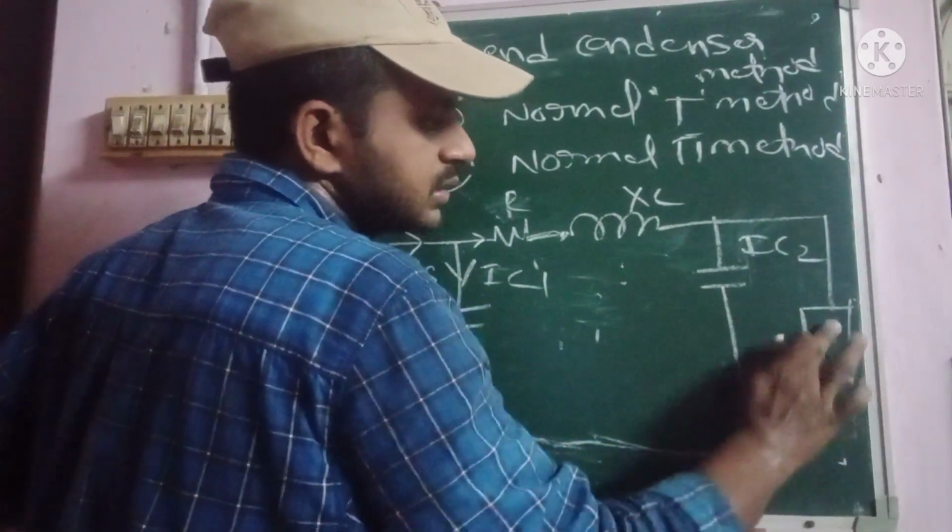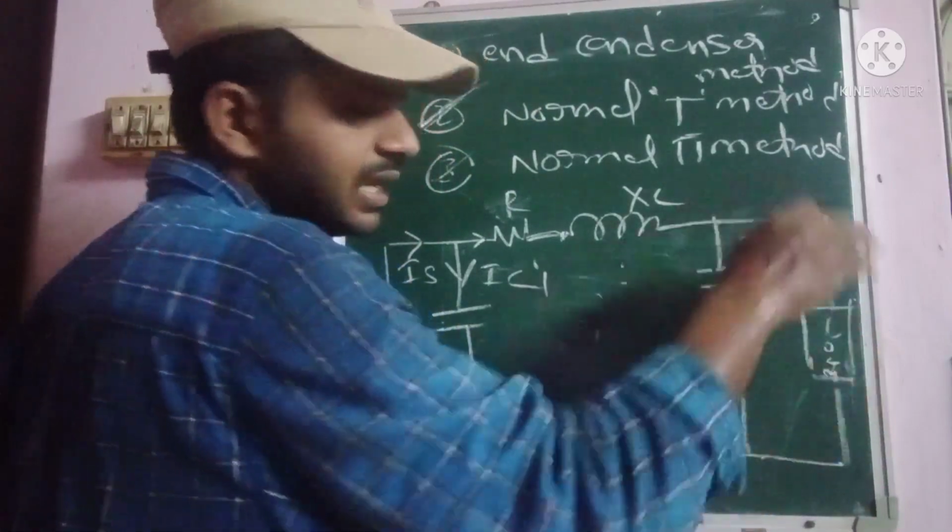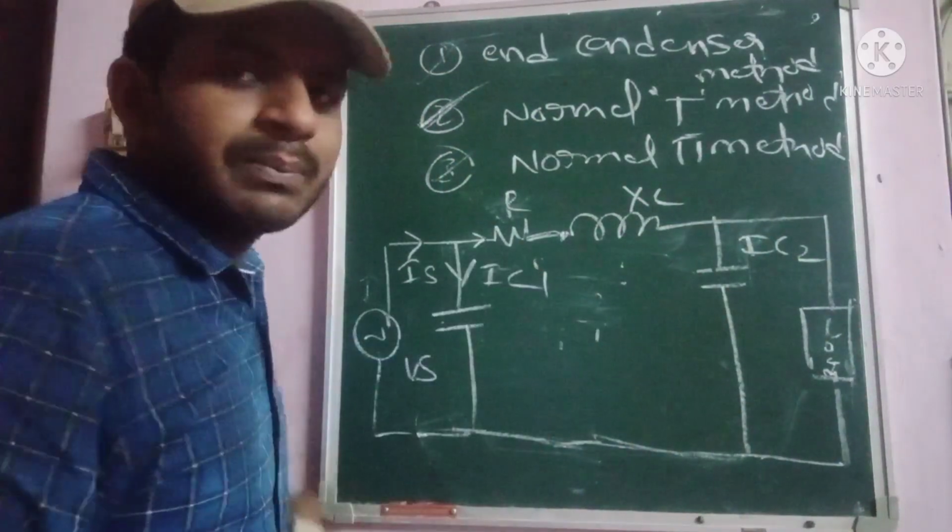So here also some load is connected like this. This is the representation of the normal phi method, okay.